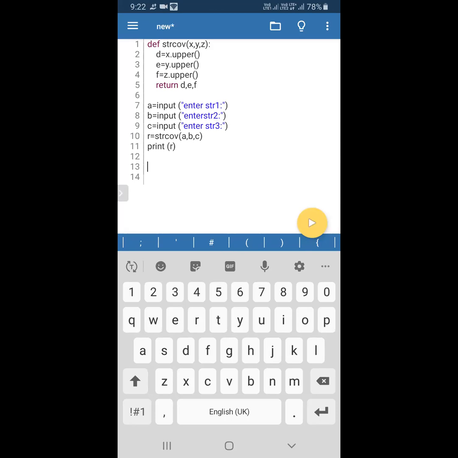So far we have seen only one value. Now for the first time we are seeing how to return multiple values to the call statement. Here in the 10th line, R is the variable ready to receive the multiple values. How is it received? In the form of a tuple. That is the point I am saying again, because this point is very important. After this we print R, and that's why we got the tuple with apple comma year comma week.